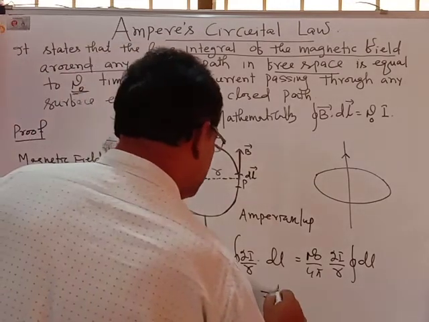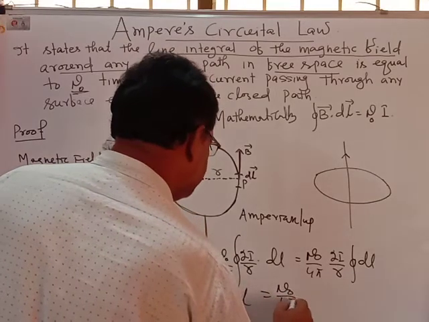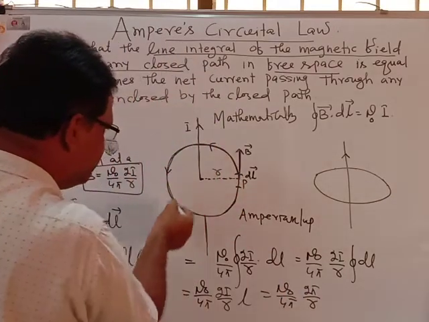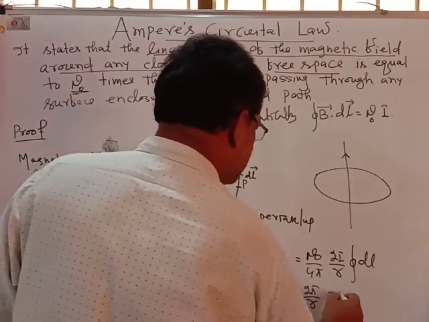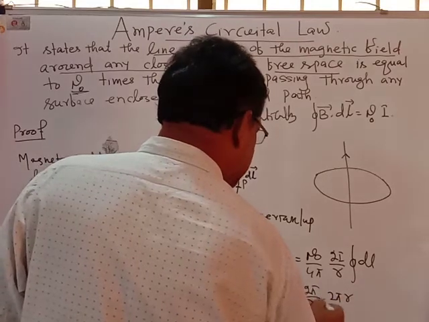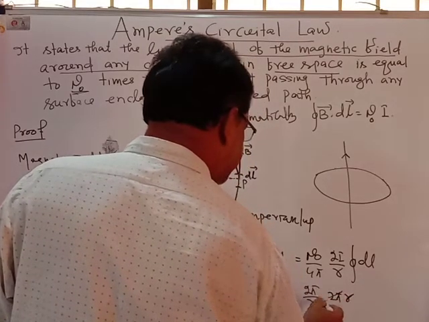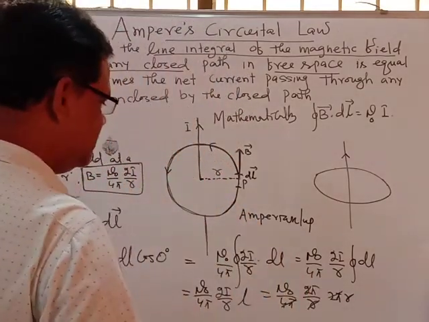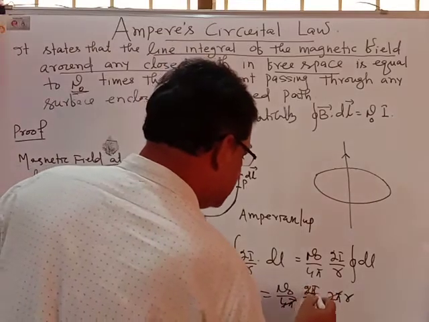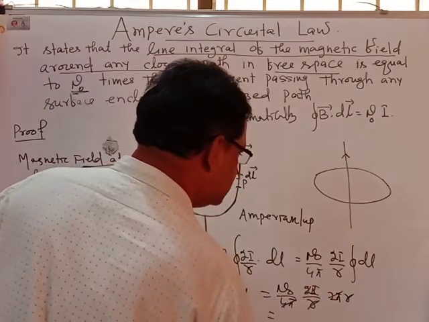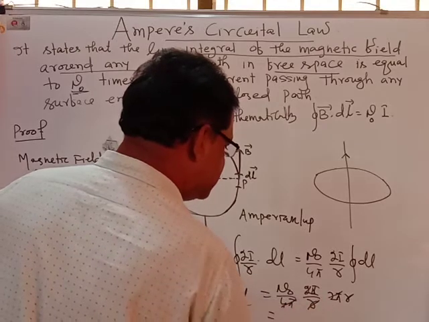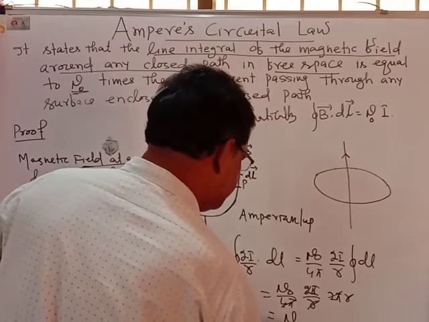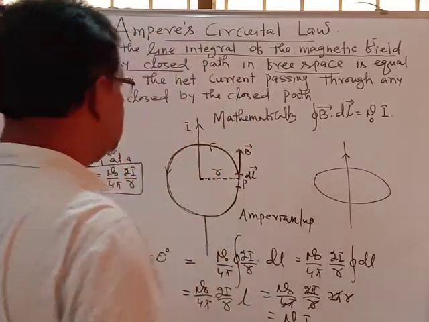So this will be equal to mu naught upon 4 pi, 2I upon R, into L. What will be the L? The totally complete L is equal to 2 pi R. So R cancels. The 2 pi and the 4 pi, that also cancel, with the 2I upon R remaining. So mu naught, 4 pi cancelled, R cancelled, that is equal to mu naught into I. Mu naught I. So you get the formula.